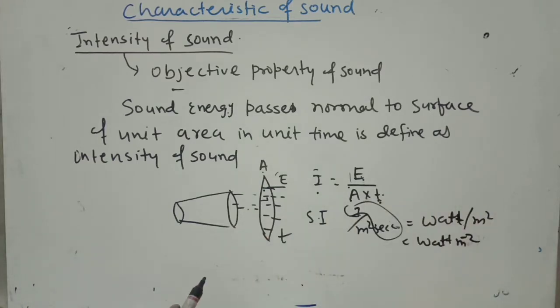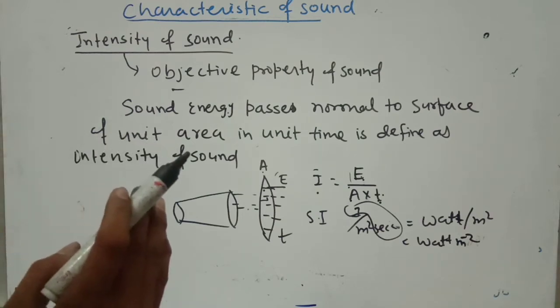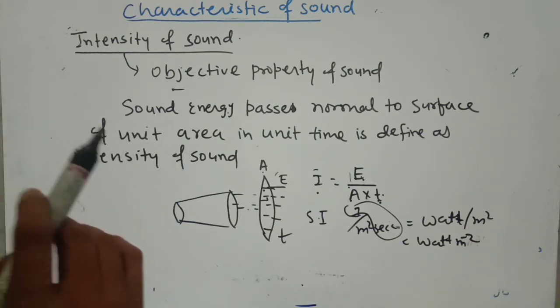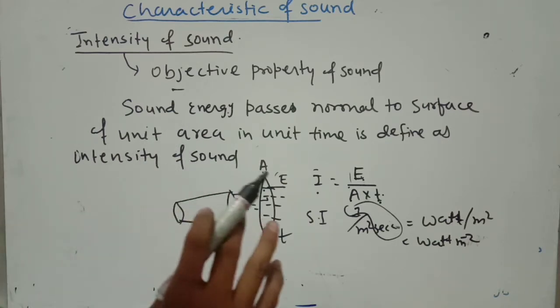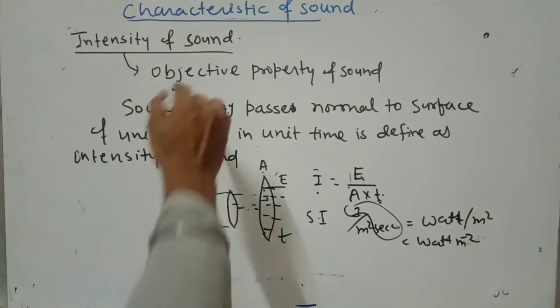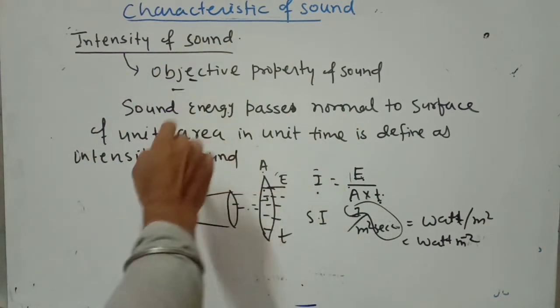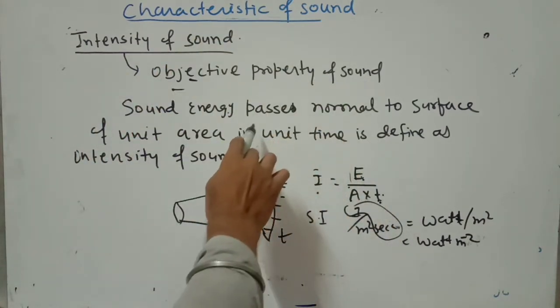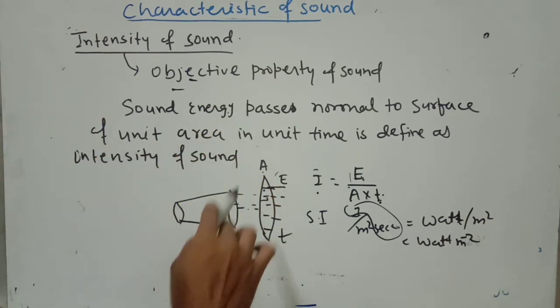Listen carefully, intensity is the objective property of the sound. Why? Because for a particular sound, the intensity value is fixed and does not depend on the person. And what is intensity? It is the sound energy passing through a unit area in unit time.